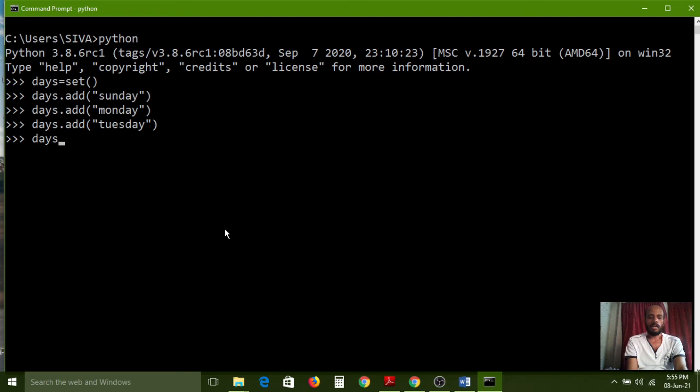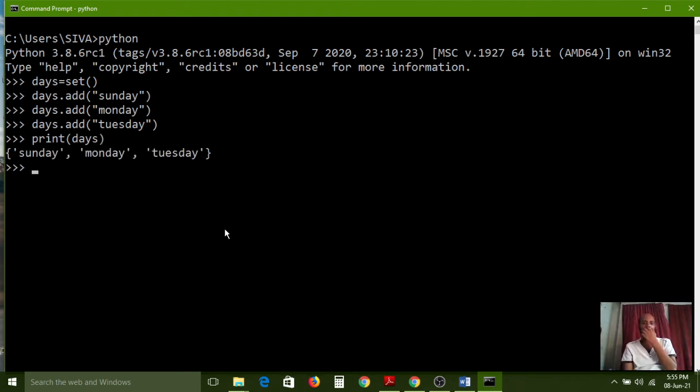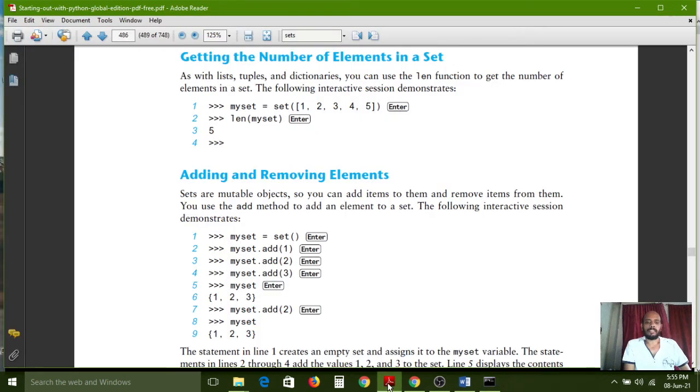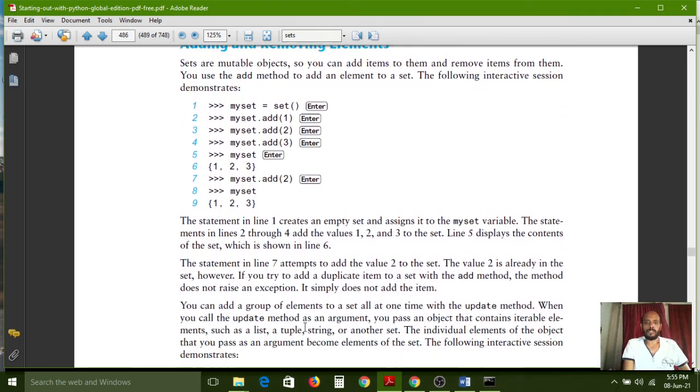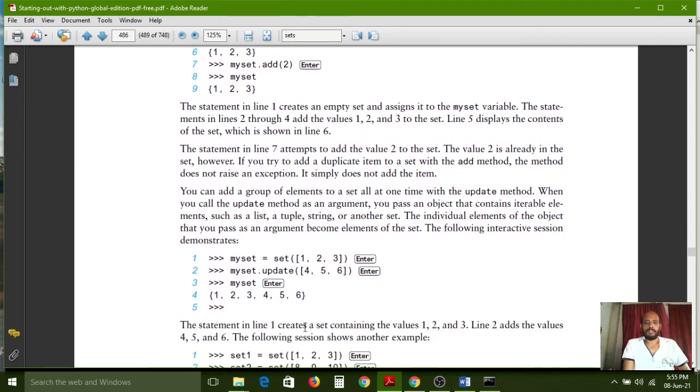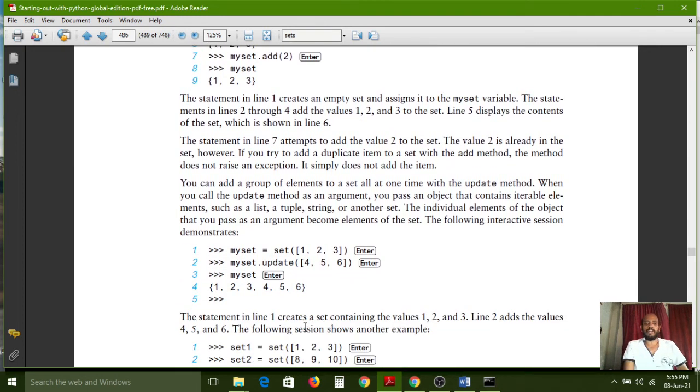Now I want to see how many days we have. For that I am using the print function with days. I have passed Sunday, Monday, Tuesday in that. 3 items I added, 3 days: Sunday, Monday, Tuesday. So like that, if you want to add any elements, we can use the add function like this. So adding elements is also over. Now I want to update some elements.